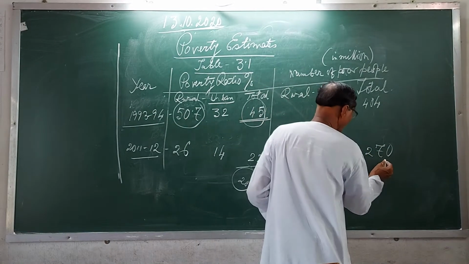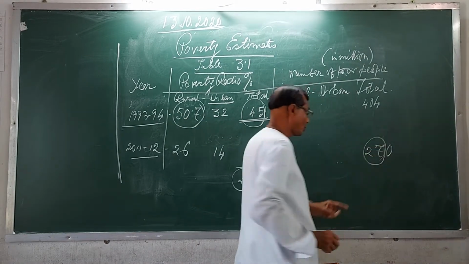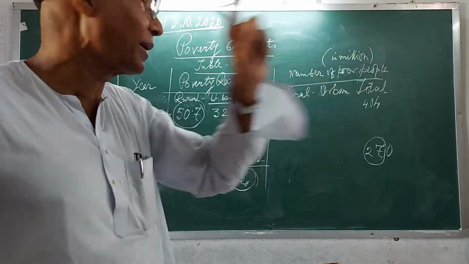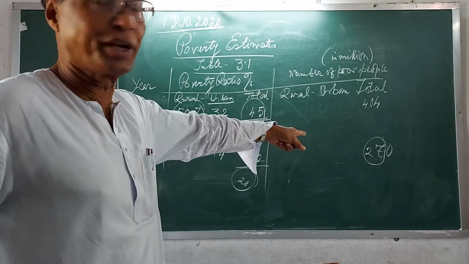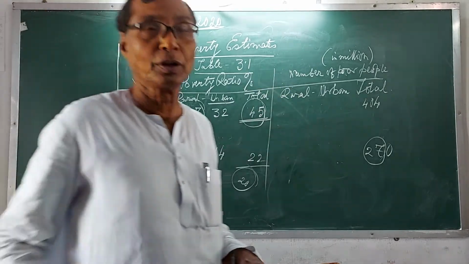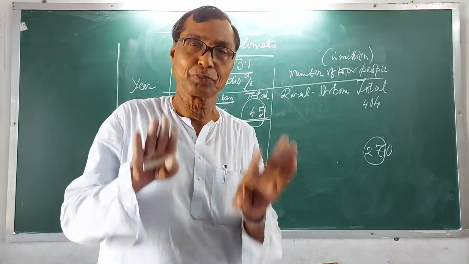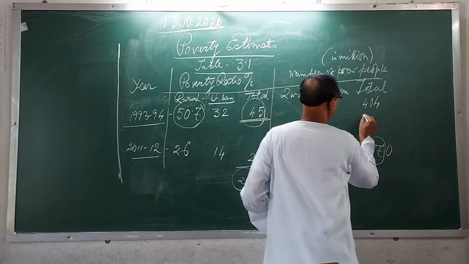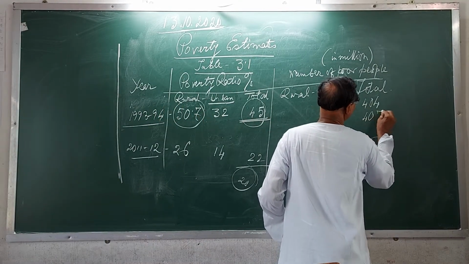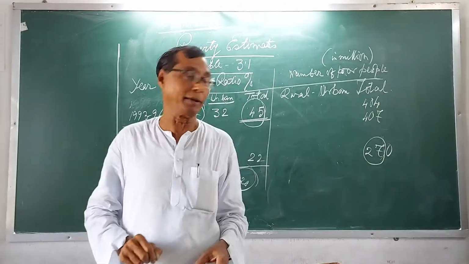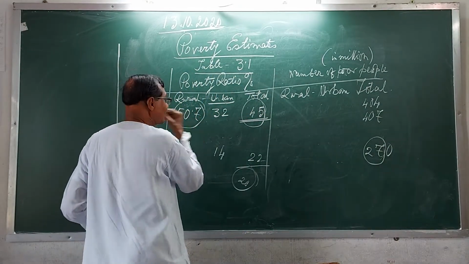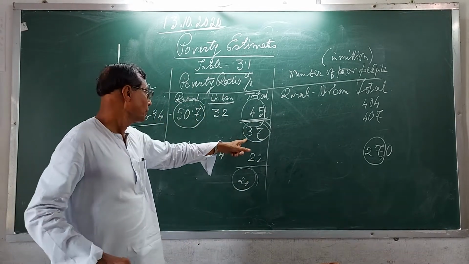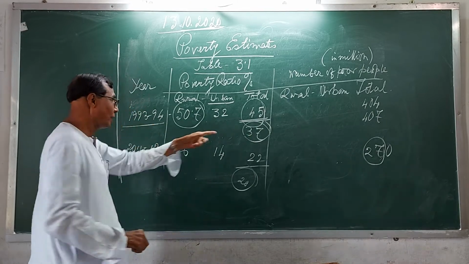270 million, that is 27 crores. At the beginning also you studied that it was 27 crores in 2011. So you see that the number of poor people is decreasing. One abnormal figure is there. Almost 10 years after, you will see that it is 407, but here you will see that it is decreasing. It is 37.